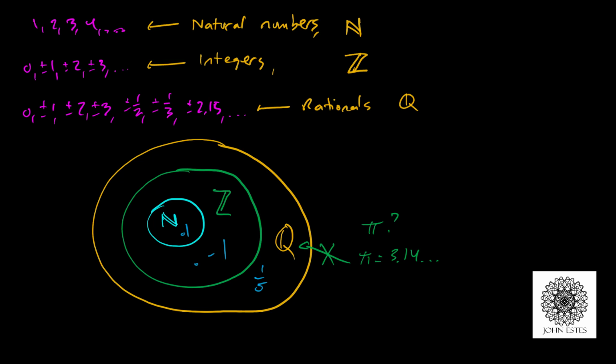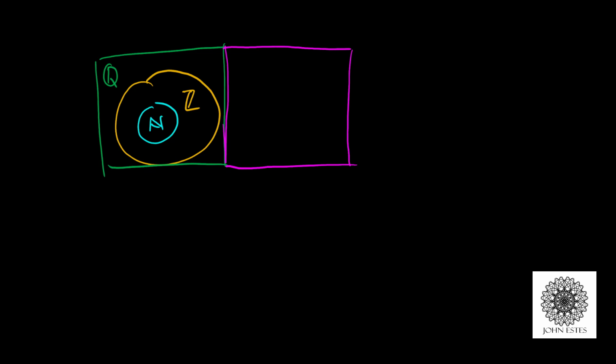And this picture may not be the best picture to use. Let me draw a new one. So this time I'm going to take the naturals here. And again, I want to surround it with the integers. And I want to surround that. This time I'm going to use a box for the rationals. Okay, but then we saw a number like pi that does not fit in the rationals. And so I'm going to draw a new box over here. And these are for the numbers that don't fall into any of those categories.